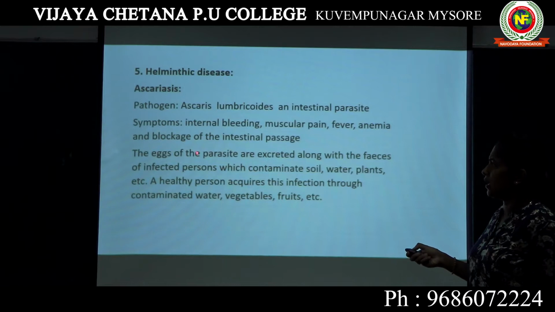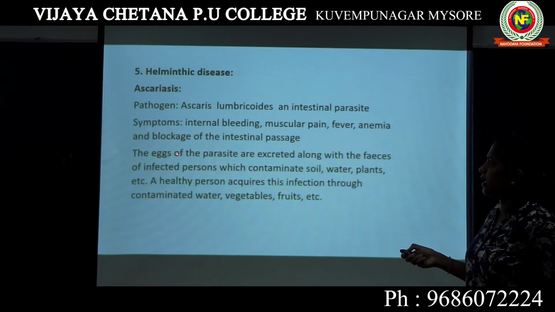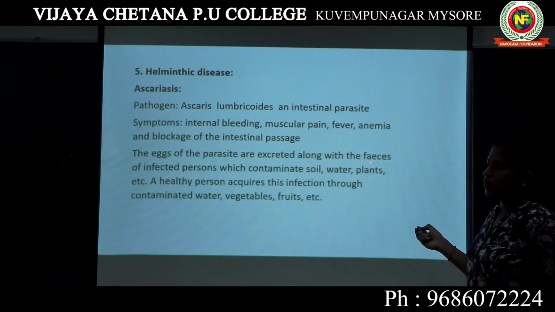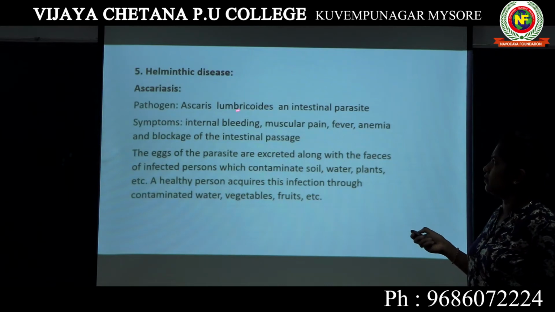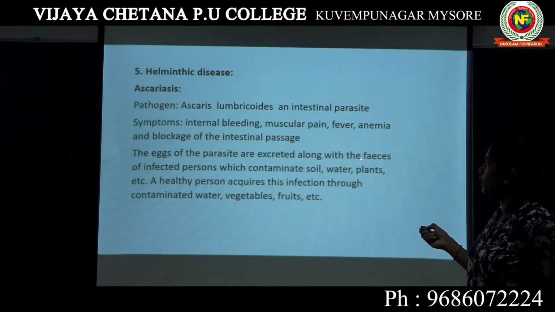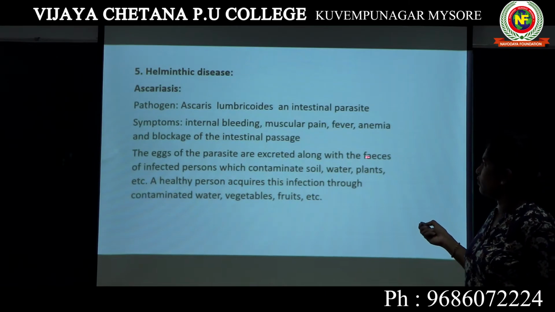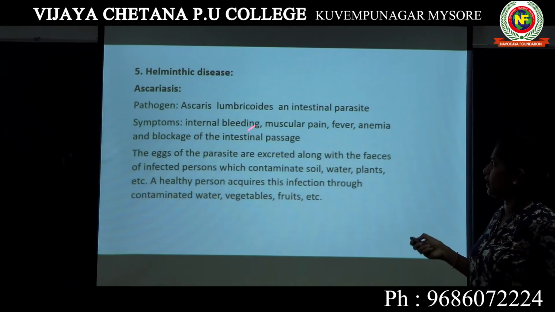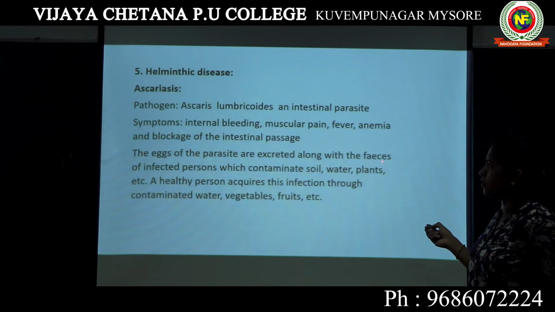When they lay eggs, these eggs are excreted out of this person's body along with the feces. When the person having Ascariasis passes stool, the eggs of Ascaris lumbricoides are also excreted along with the stool of the infected person.